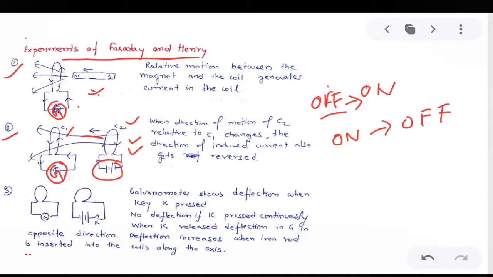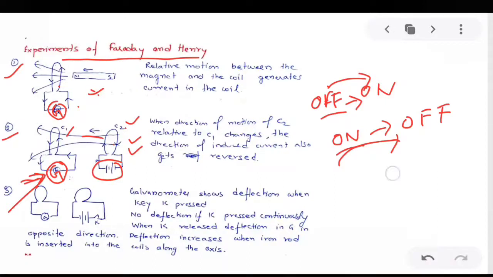When it is turned on, a magnetic field is set up, so there is a change in magnetic field, and there is a deflection in the galvanometer. Similarly, when it is in the on state, there is a constant magnetic field. Now from the on state to the off state, the magnetic field is changing, so there is again a deflection in the galvanometer.